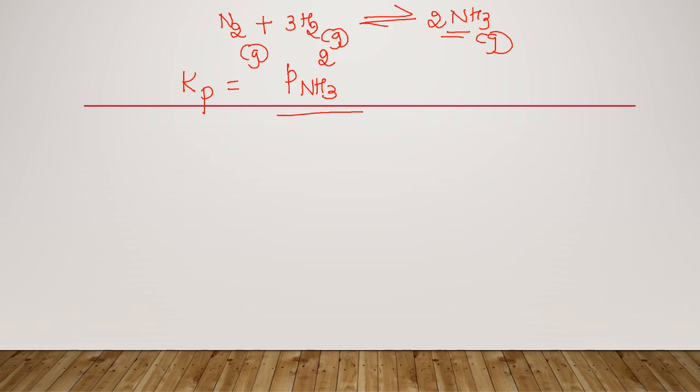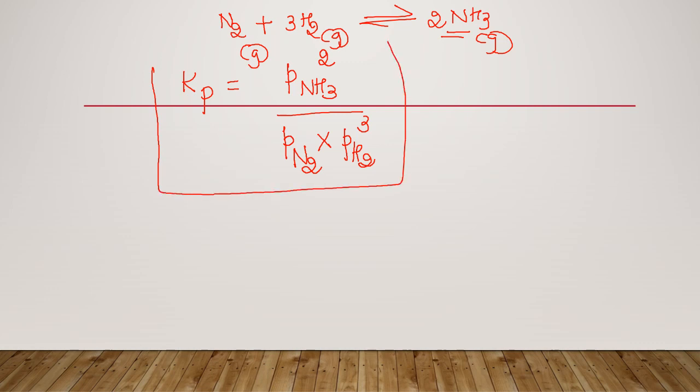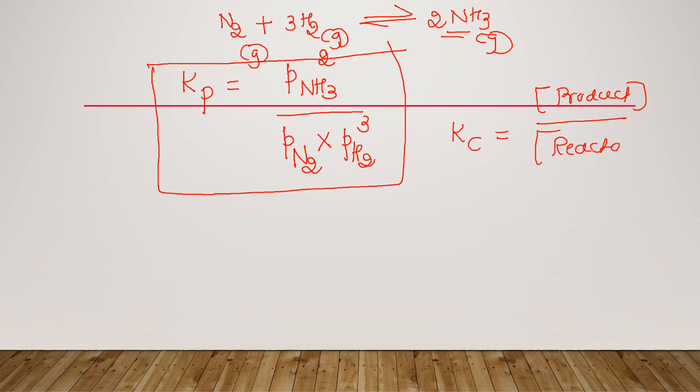In the denominator you have to write the concentrations of the reactants. Here nitrogen and hydrogen are the reactants, but since it is a gas phase reaction, you represent their concentrations using partial pressures: the partial pressure of nitrogen and the partial pressure of hydrogen to the power 3. So this is the expression for the equilibrium constant in a gas phase reaction. For other than gas phase reactions, we use the term Kc, product concentration divided by reactant concentration. So Kp and Kc are very important.